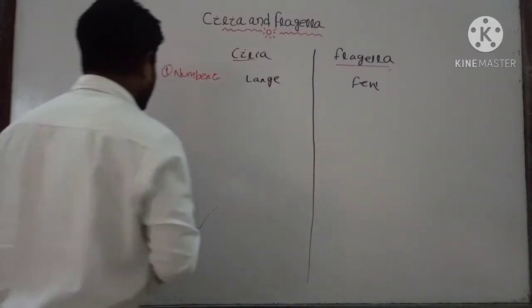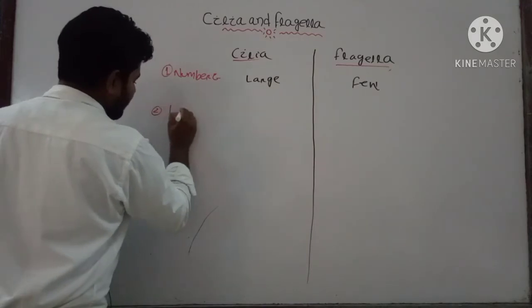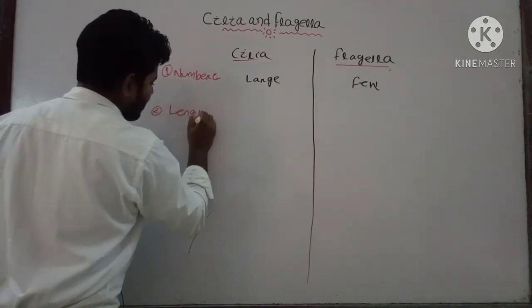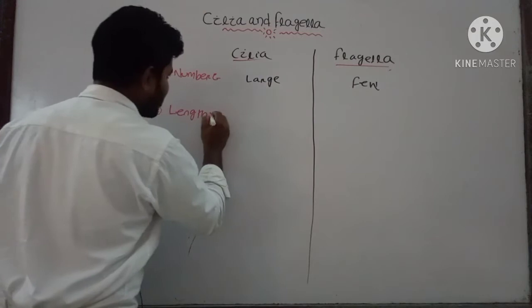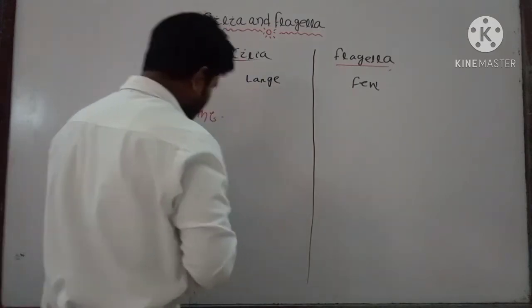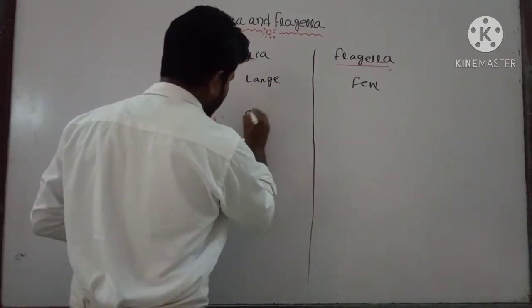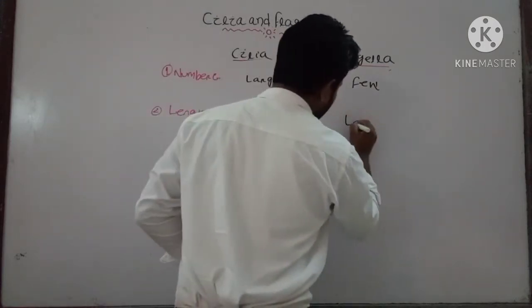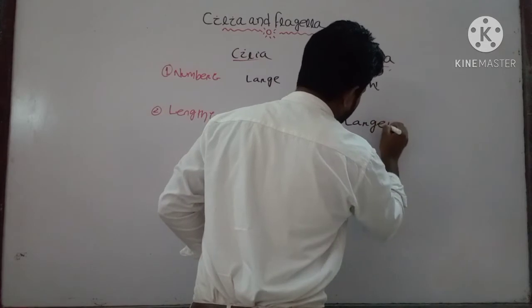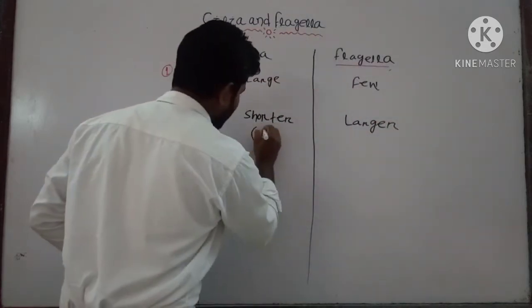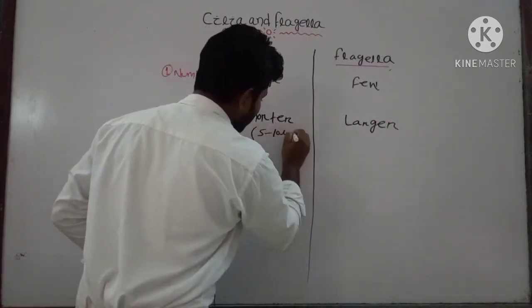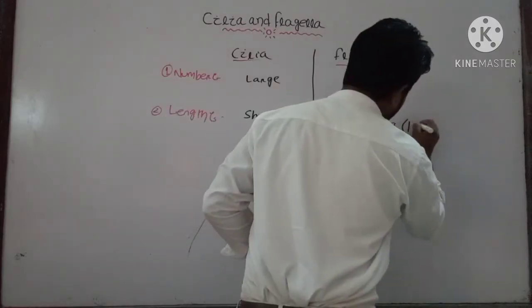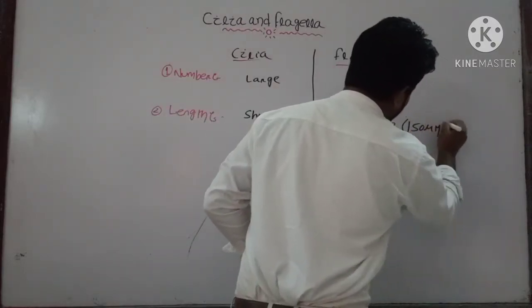Then if you consider the length, the cilia are shorter in length, around 5 to 10 micrometer, but flagella are larger in length, around 150 micrometer.